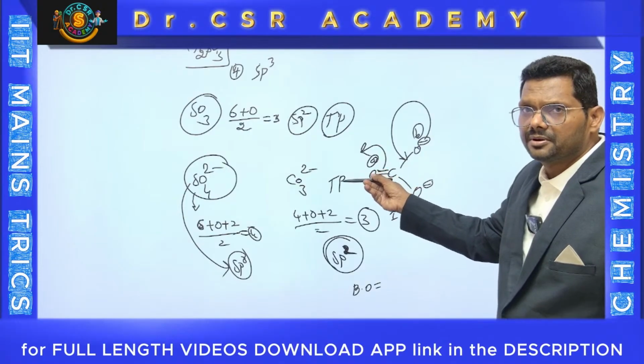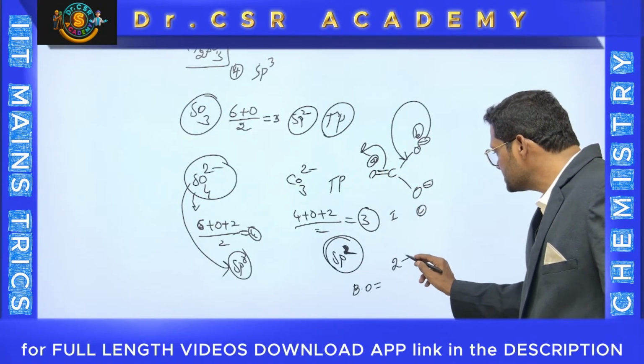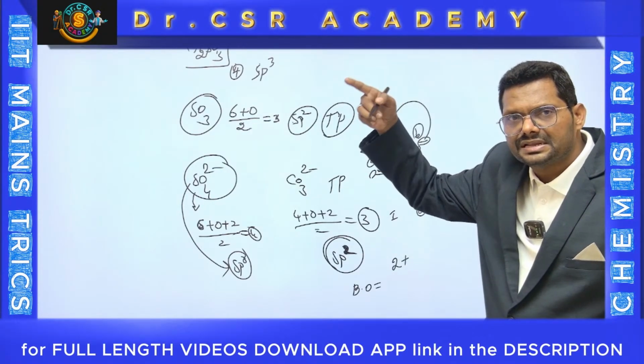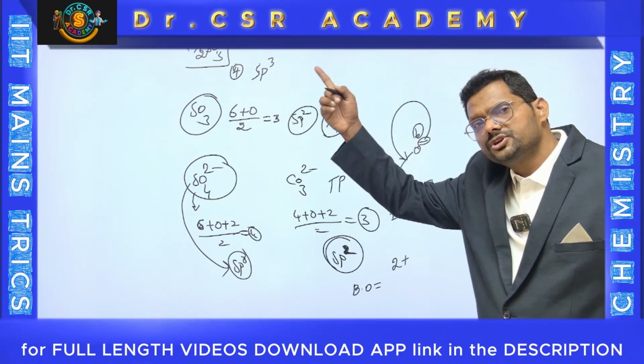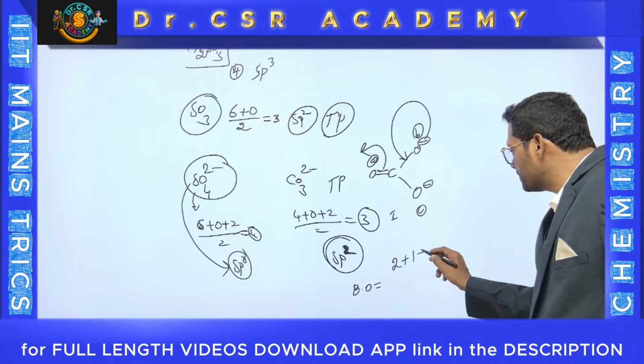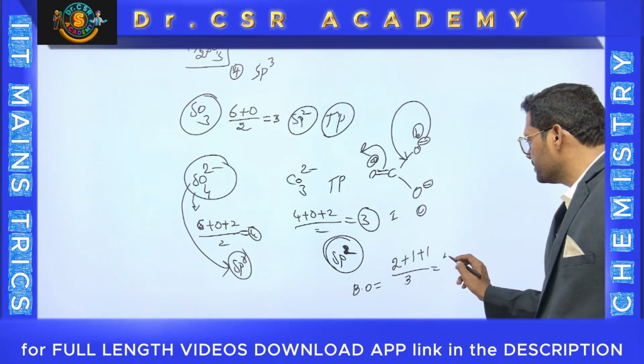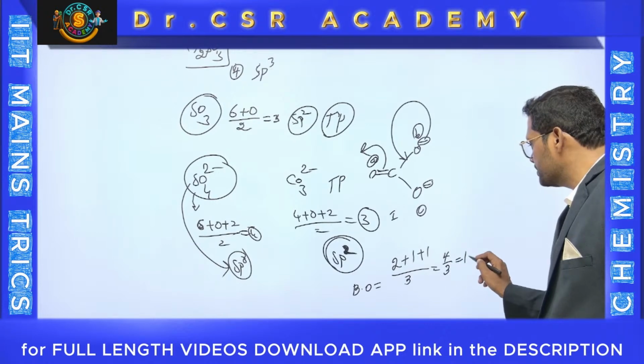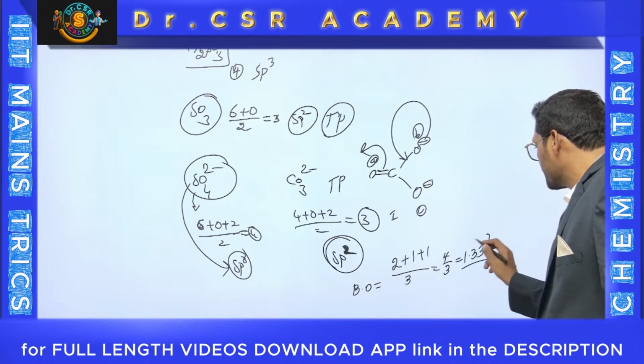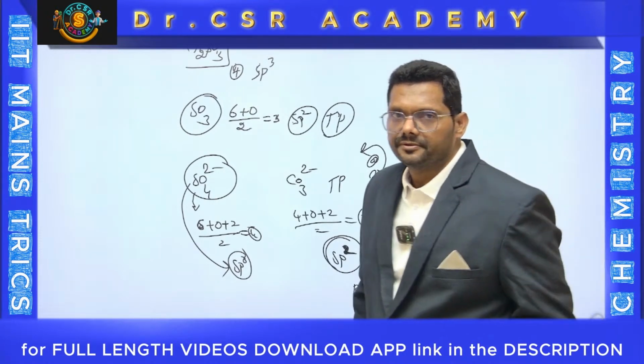In this structure, double bond O, that means 2 plus. In another resonating structure, that is single bond O. In the third structure also single bond O. So 2 plus 1 plus 1 by the total resonating forms, which are 3. 4 by 3, it will be 1.33. The bond order in carbonate is 1.33.